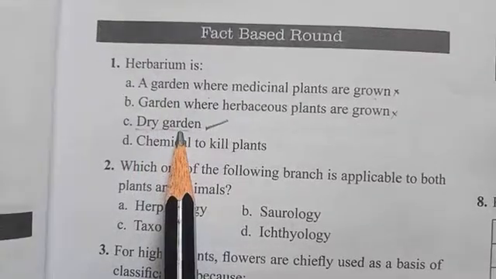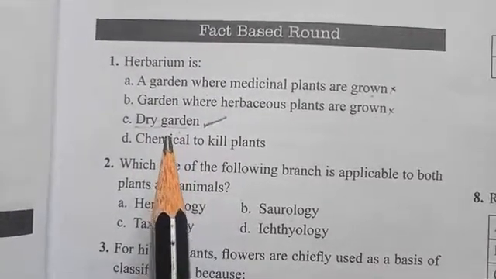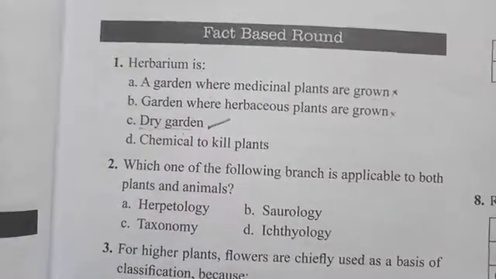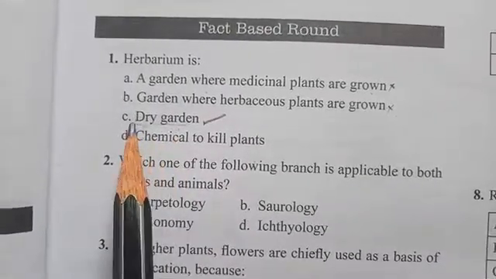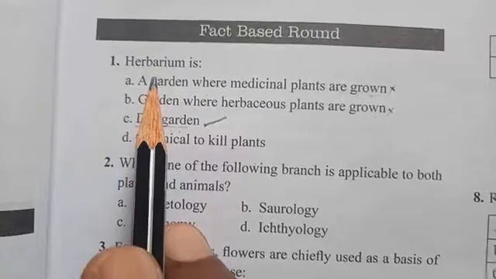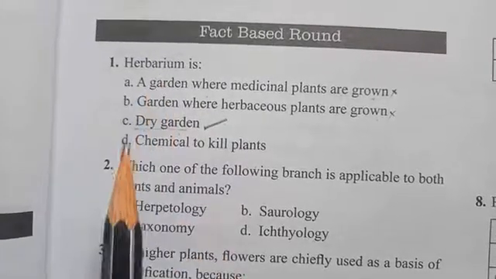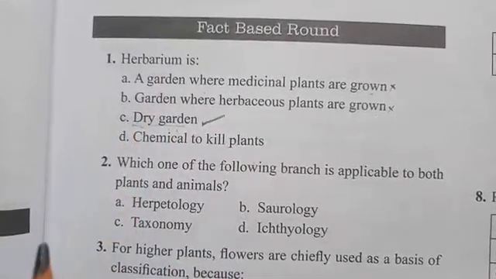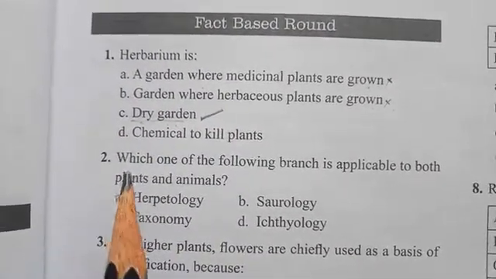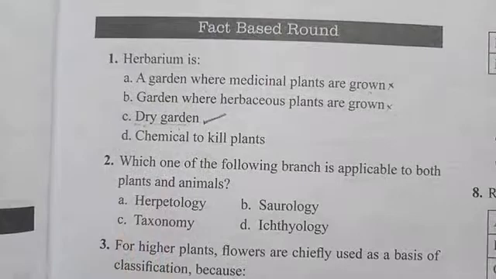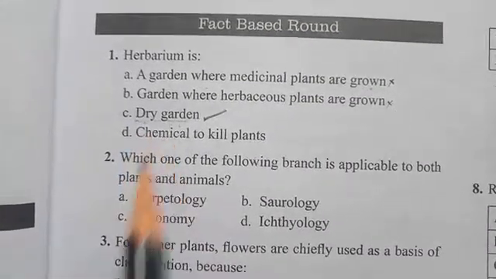Okay, don't think that it's not a garden, right? But why do we call it dry garden? Because we dry up any part of the plant or the whole plant, and we apply it on the card sheet, and we maintain and preserve it in a place like a library. So that's what we call dry garden.